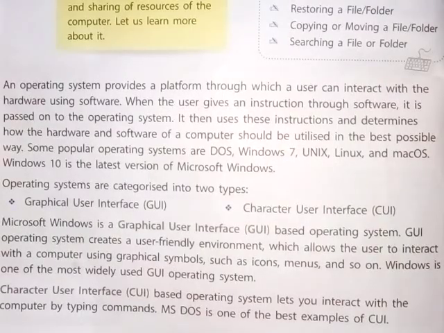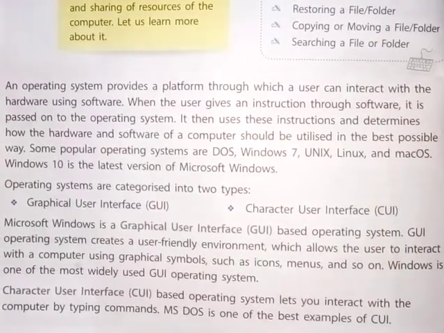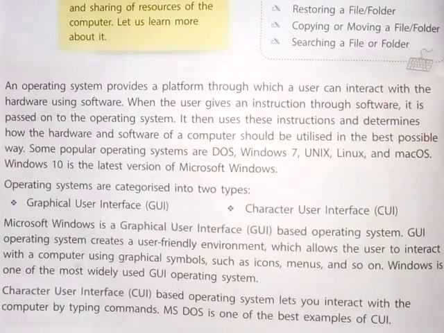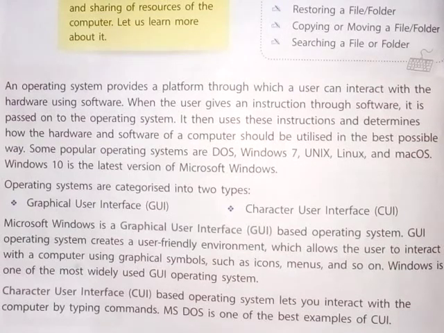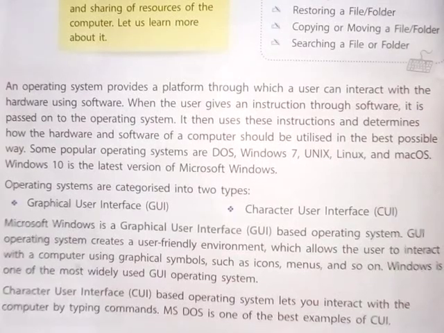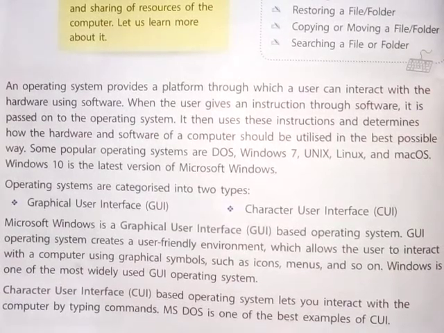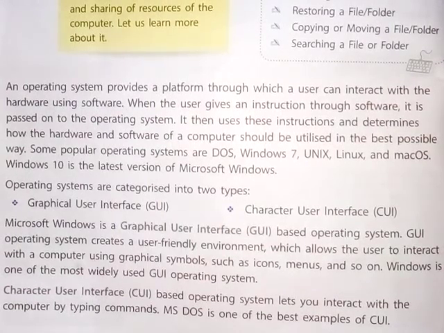An operating system provides a platform through which a user can interact with the hardware using software. When the user gives an instruction through software, it is passed on to the operating system. It then uses these instructions and determines how the hardware and software of a computer should be utilized in the best possible way. Some popular operating systems are DOS, Windows 7, Unix, Linux, and Mac OS.